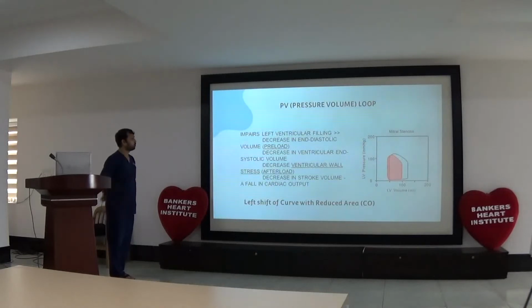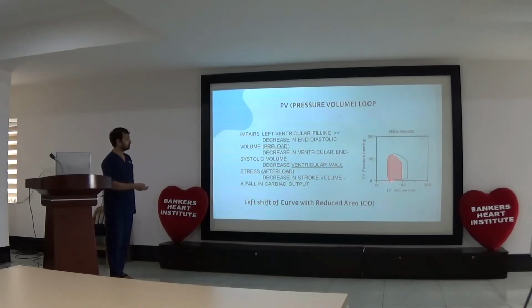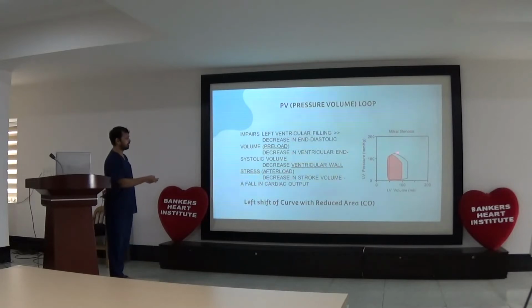Coming to the pressure volume loop in this condition, there is a left shift of the curve that reduces cardiac output. There is a decrease in diastolic volume, which is preload. There is a decrease in ventricular end-systolic volume due to it, and a decrease in ventricular wall stress, that is afterload, so that the curve is shifted downwards. The result is a reduced area of this loop, so there is a decreased cardiac output, and a left shifting of the pressure volume curve.